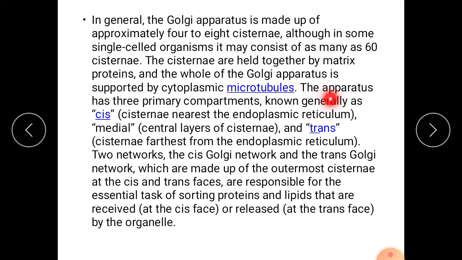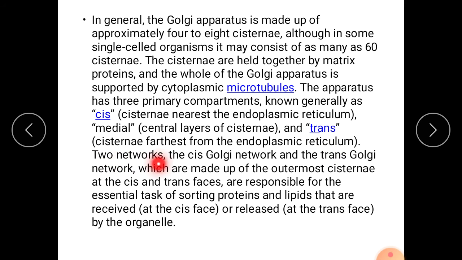The apparatus has three primary compartments known generally as cis, medial, and trans. Cis cisternae are nearest to the endoplasmic reticulum; that end is called the cis end. Medial are the central layers of cisternae, and trans cisternae are farthest from the endoplasmic reticulum.